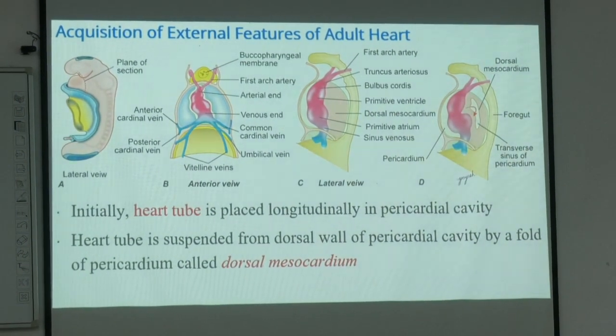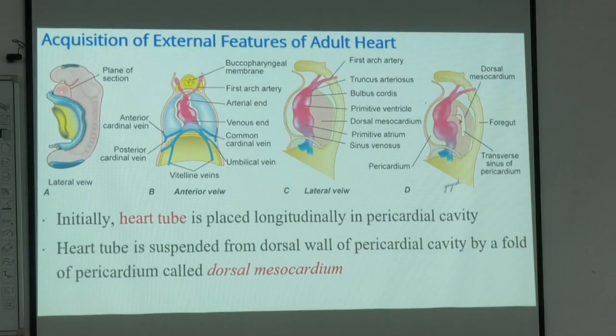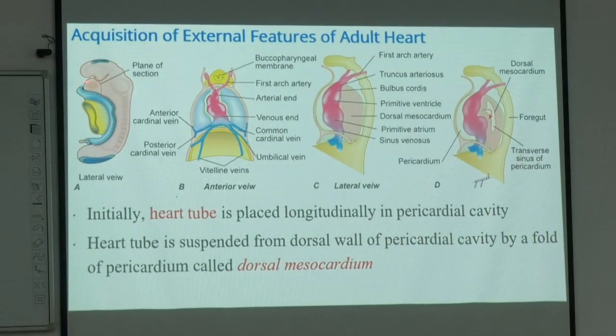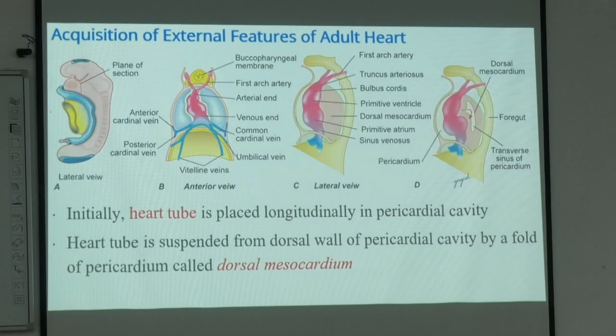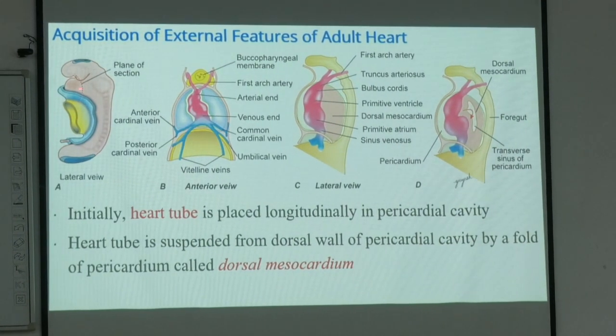You are seeing the lateral view of this developing embryo with the cardiac areas, present in between the future pharynx or under the buccopharyngeal membrane, which is defined as the cardiogenic area, where the endocardial structure is forming. This is an anterior view, and this is a lateral view of the same plane, and on the sides you see the tube.